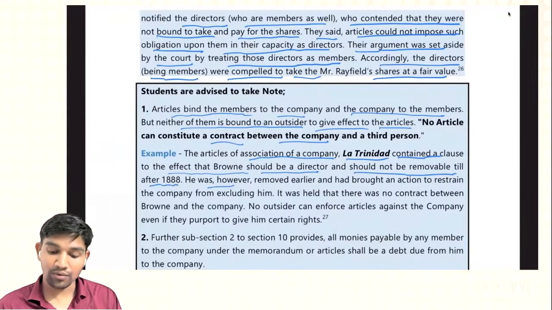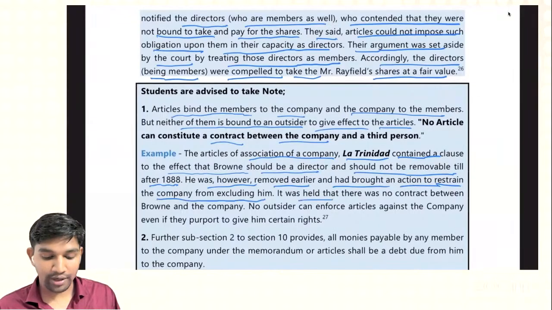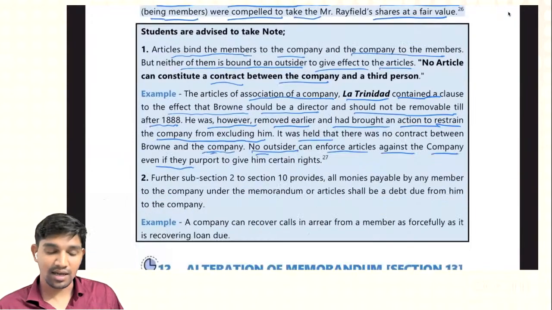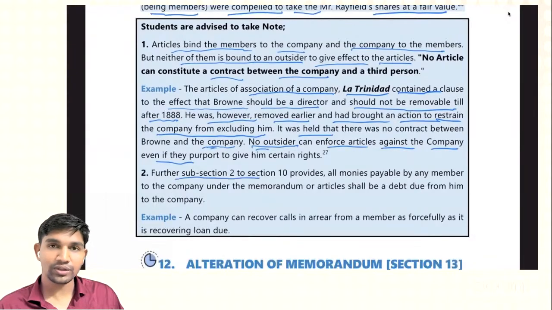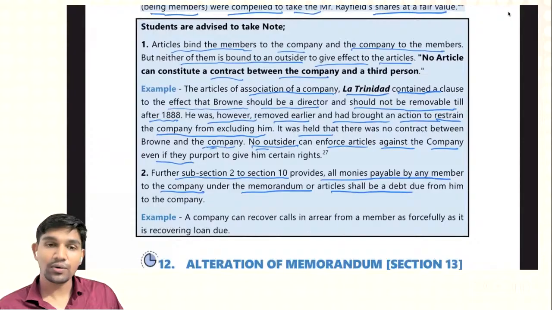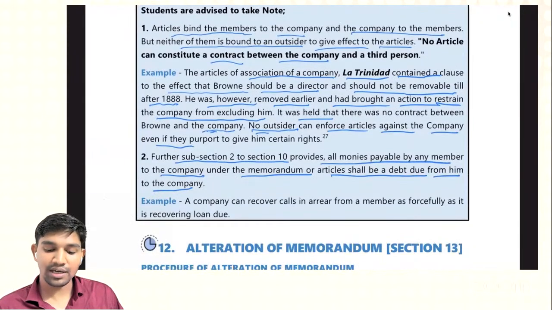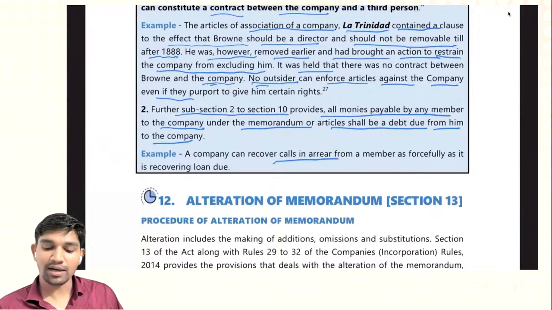He was, however, removed earlier and brought an action to restrain the company from excluding him. It was held that there was no contract between Brown and the company. No outsider can enforce the articles against the company, even if they purport to give him certain rights. Further, subsection 2 of section 10 provides that all monies payable by any member to the company under the memorandum or articles shall be a debt due from him to the company. A company can recover arrears from a member as forcefully as it recovers a loan due.